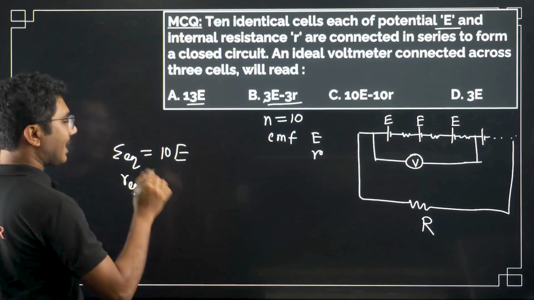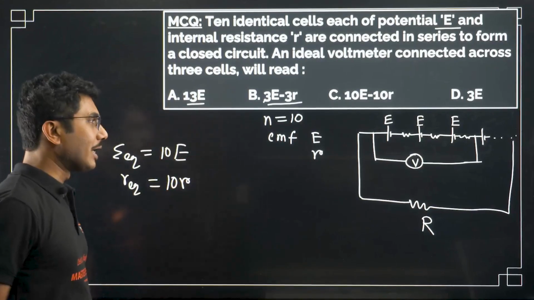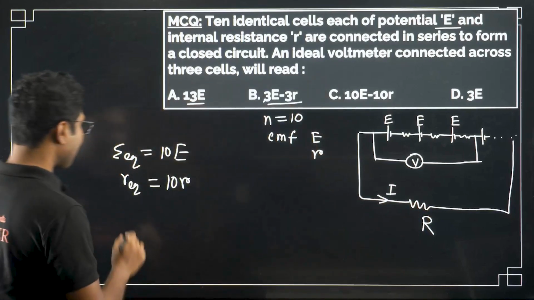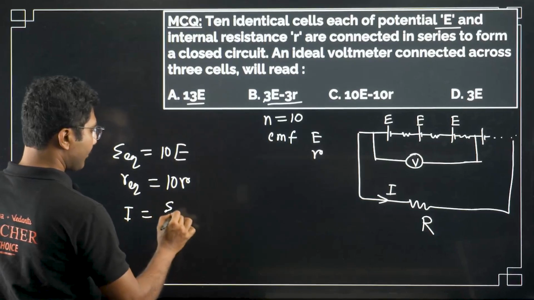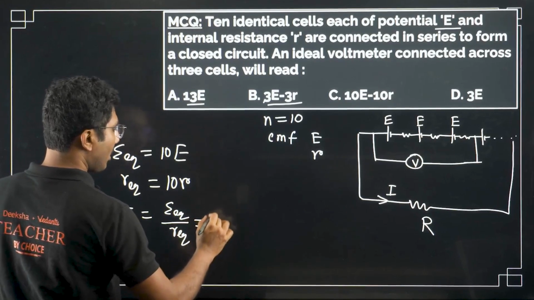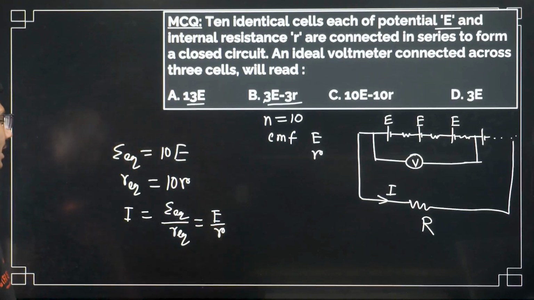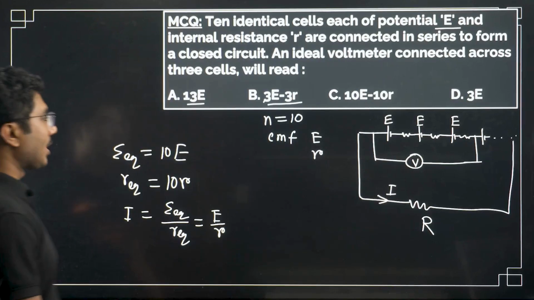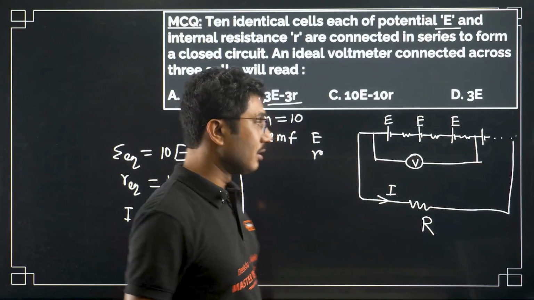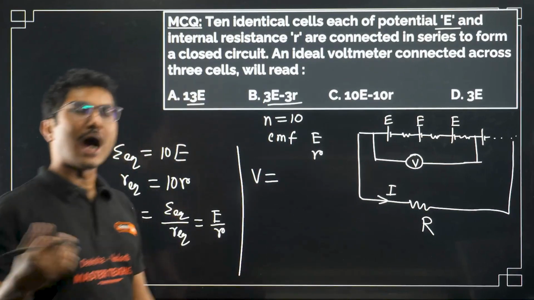Again r plus r 10 times plus R, so it will be 10r plus R. So what is the current in the circuit? The current in the circuit is given by epsilon equivalent by R equivalent. Now what is the voltage drop across the voltmeter? The voltage drop across the voltmeter is given by V equals I into R.